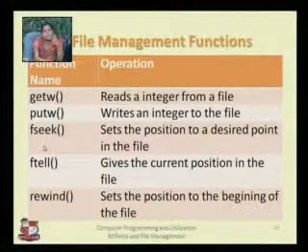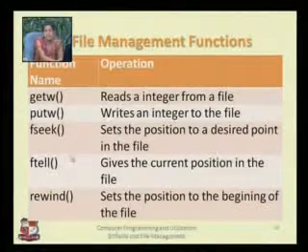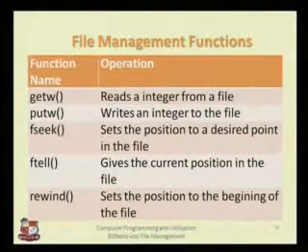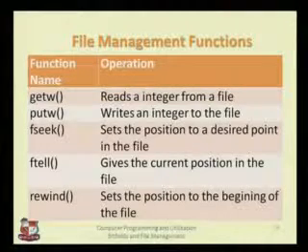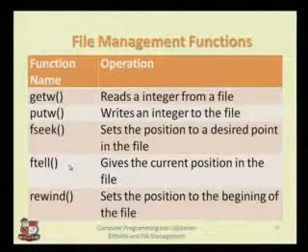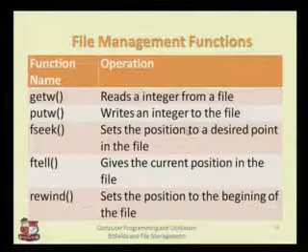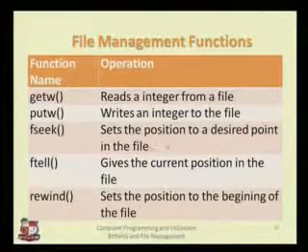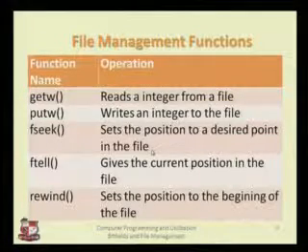fseek, ftell and rewind, these three are the random access functions. What does random access function mean? Suppose you want to randomly access some particular location in your file, then you need to use these three functions, that is fseek, ftell and rewind. fseek lets you go to any particular position where you want to go in the file. So it sets the position to a desired point. Wherever you want to go, you can set that particular location in the file.